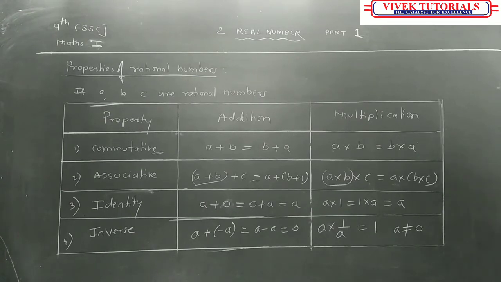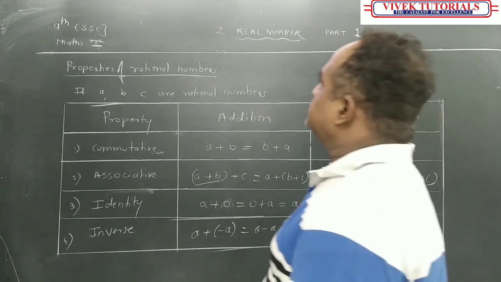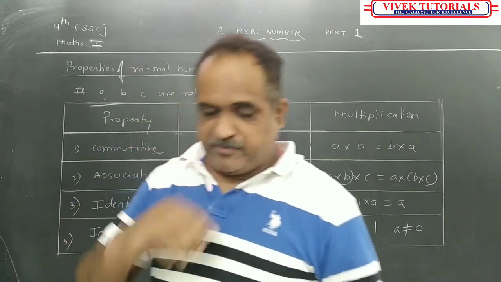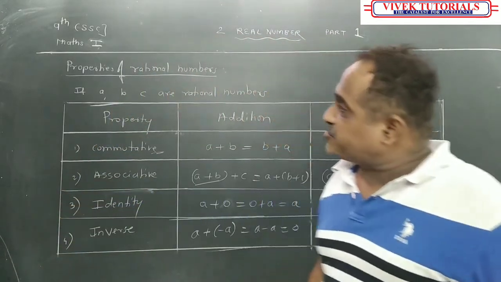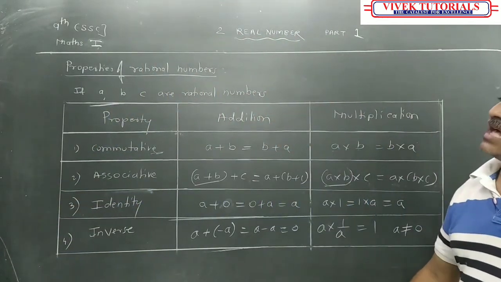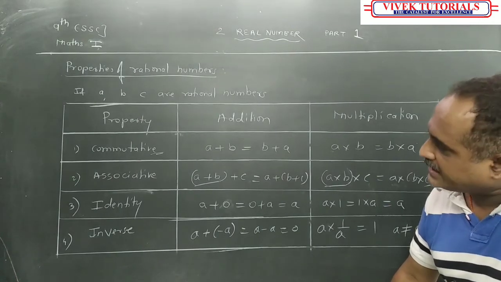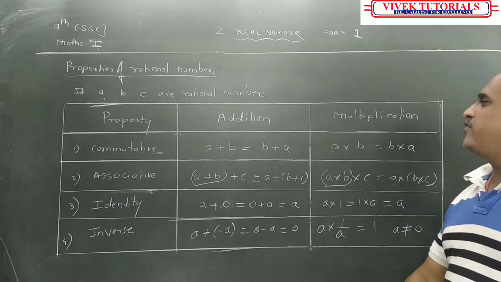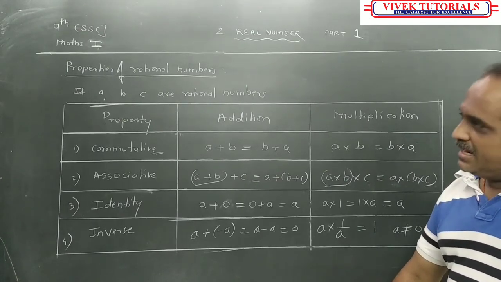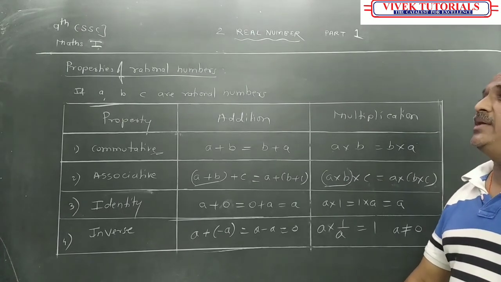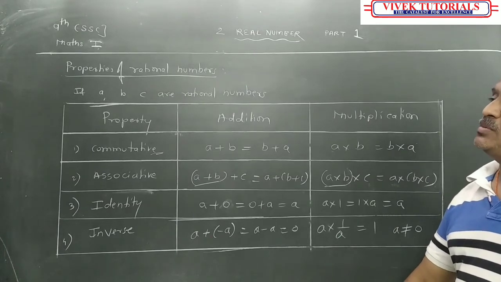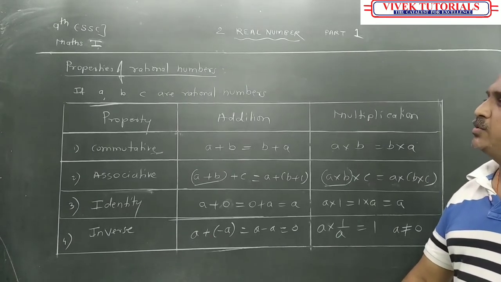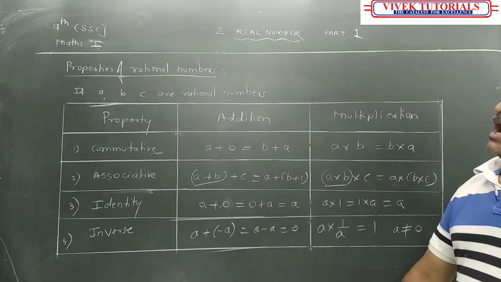So students, real numbers. I told you that we have studied what we call natural numbers. Natural numbers are 1, 2, 3, 4, 5, 6, 7, like that. Whole numbers start from 0: 0, 1, 2, 3, 4, 5, 6, 7. Then integers are all positive and negative numbers, for example minus 3, minus 2, minus 1, 0, 1, 2, 3, and so on. Then,